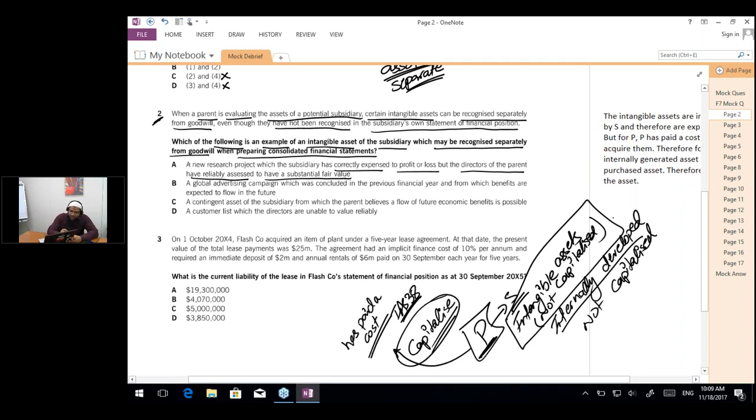So should this be capitalized? The answer is yes, because for the parent the research project is a purchased research project, and if you remember in IAS 38 we have discussed that purchased research is always capitalized. So this should be capitalized in the books of the parent.